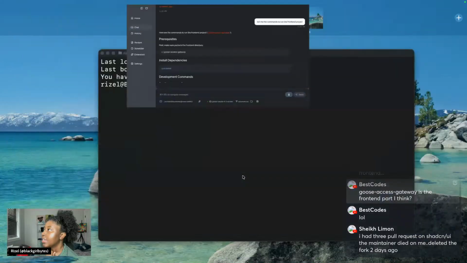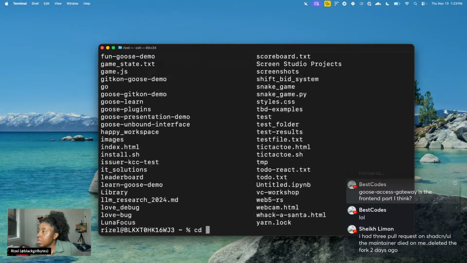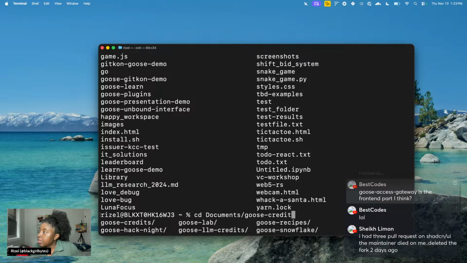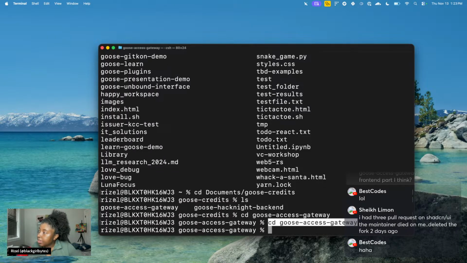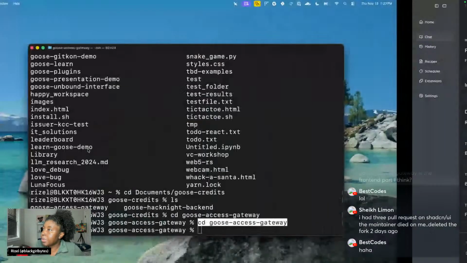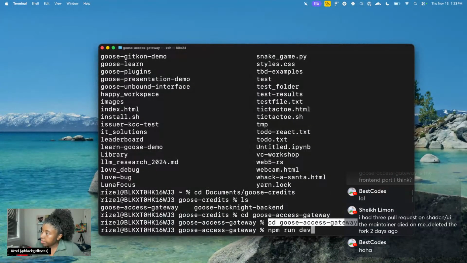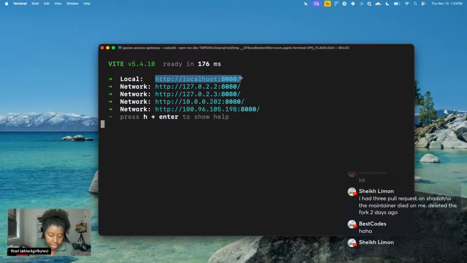so let's go into this project. We're here. Documents, Goose credits, cd goose access gateway, and I don't need to install anymore. We already have npm installed. I think we're going to npm run dev. Okay, and now it's on localhost 8080.